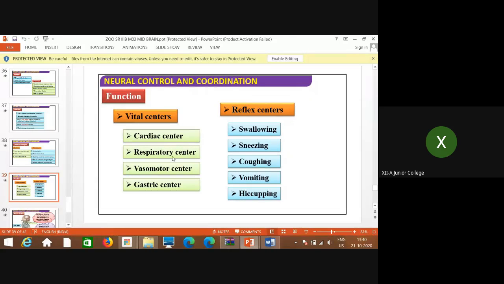Then the respiratory center, as I said just now, controls the respiratory muscles and the respiratory movements, inhalation and exhalation. Then the vasomotor center, which controls vascular movements. Motor means movement.